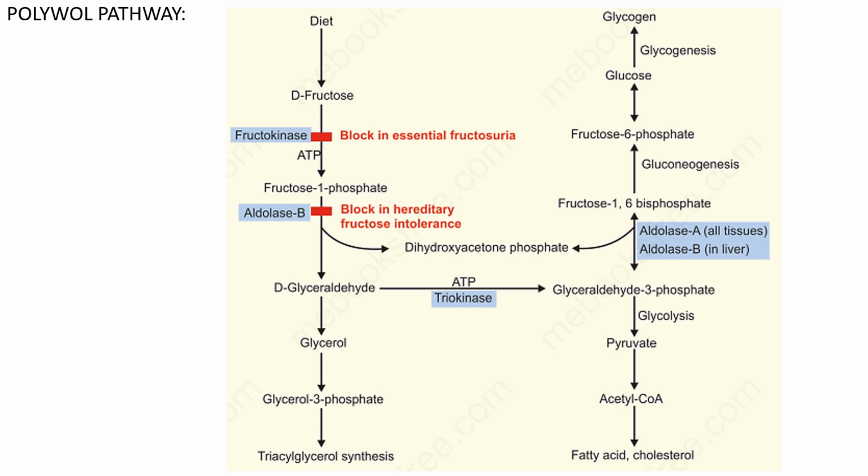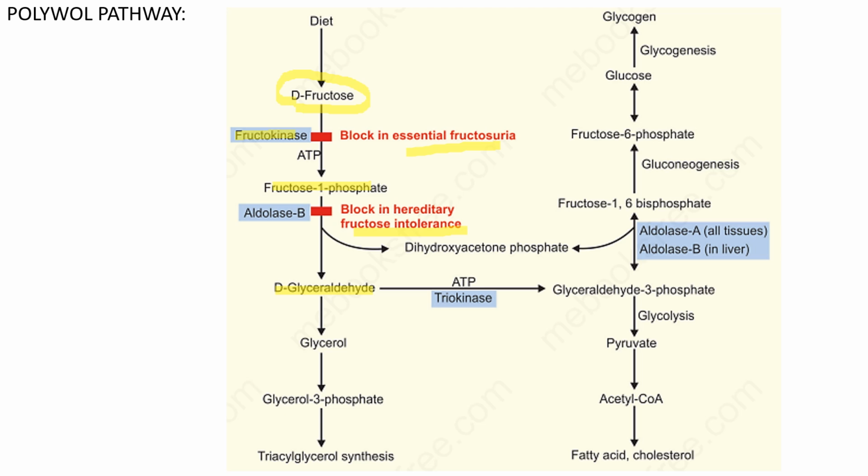So if we take fructose in the diet, fructose is first converted into fructose 1-phosphate by the enzyme fructokinase, and this enzyme is deficient in essential fructosuria. Then fructose 1-phosphate is converted into D-glyceraldehyde by the enzyme aldolase B, and it is deficient in hereditary fructose intolerance.